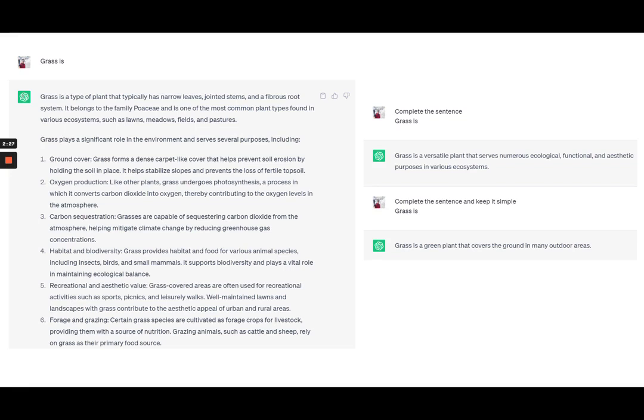Now, this again was quite complex in terms of understanding. I wanted to make it more simple. So, what I wrote is, complete the sentence and keep it simple. Grass is blank. This time the response was more accurate, or more towards my desired outcome. So, this is how you see that the input that you are giving to these AI tools actually does matter a lot in terms of what type of output you will get. So this is what prompt engineering is.